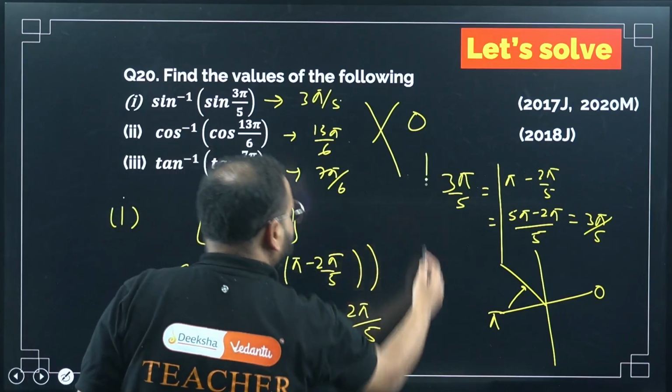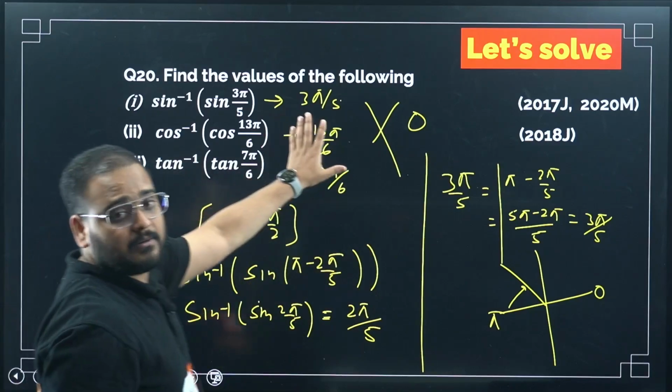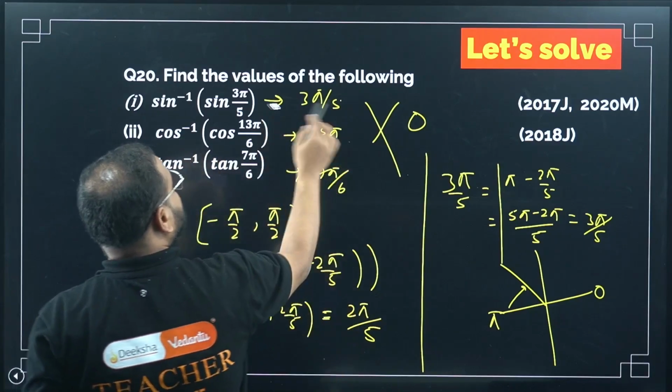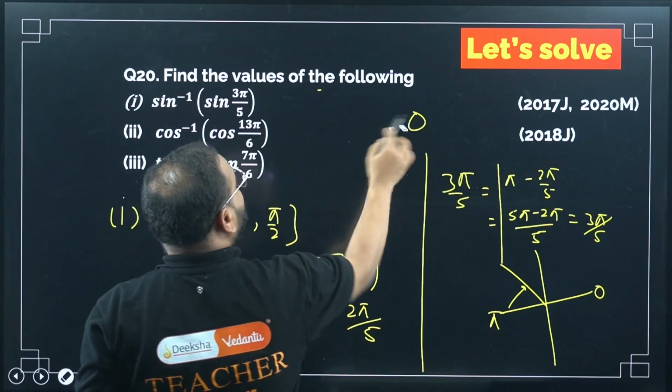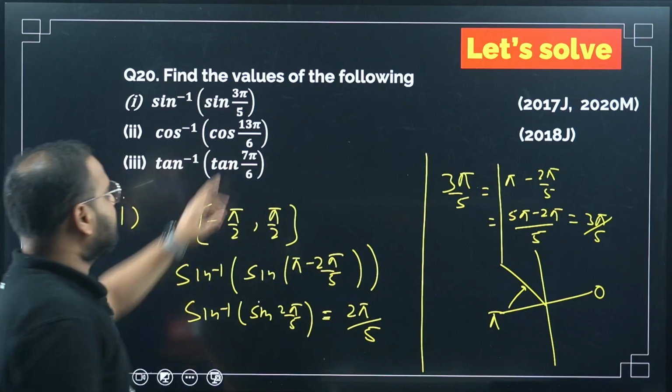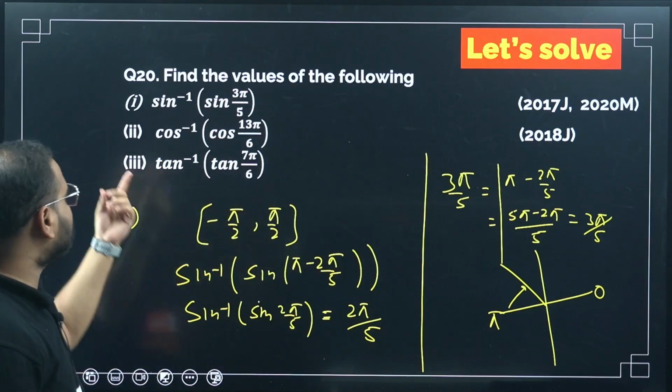Okay. Again, that is not relevant, and this is incorrect. Do not write this part. Do not write this as your answer. This is all incorrect. Okay. You have to check your angle whether it is in the domain or not. The angle 3 pi by 5 was not in the domain of sine. So the first part is done. Let's move to the second part.